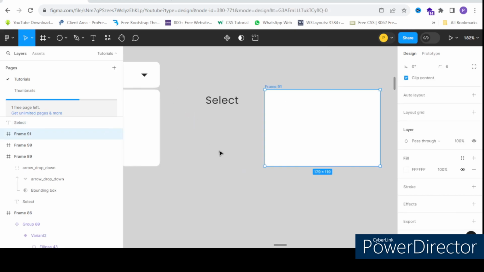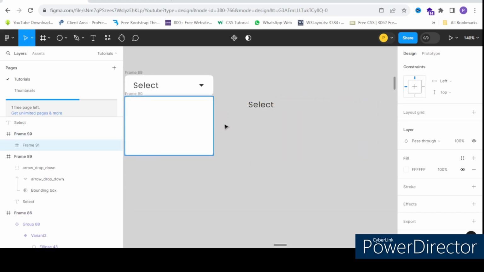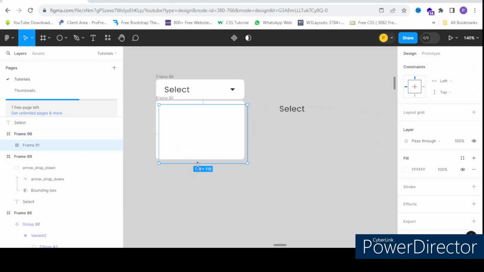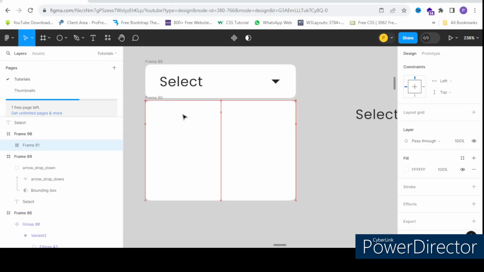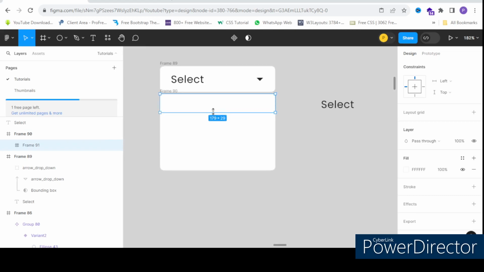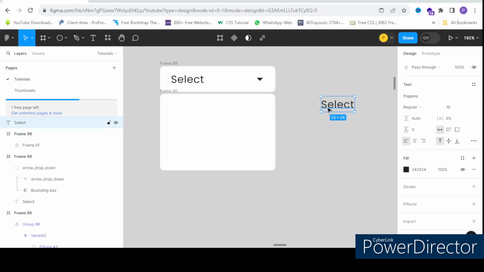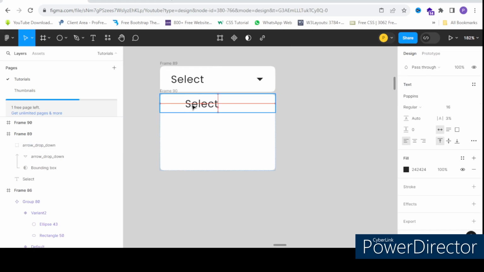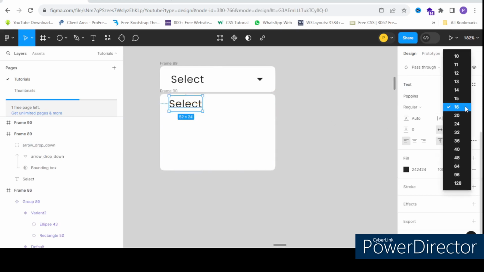Then move it inside and create a type of section inside. This will be option 1. I'll reduce the size.